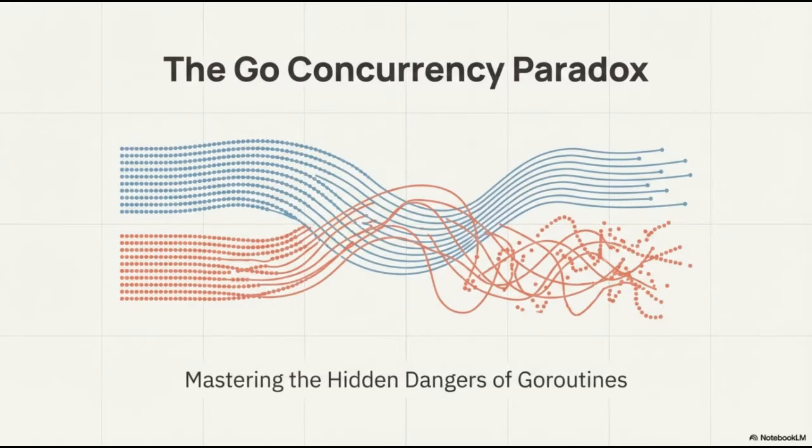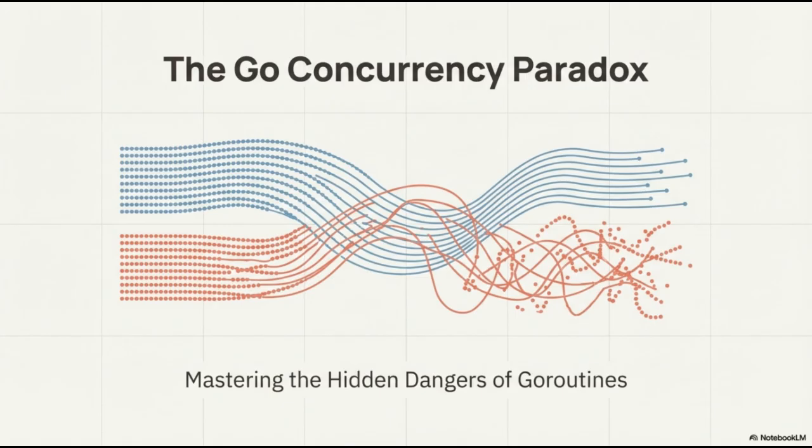Welcome, everyone. Today, we are going to explore a topic that sits at the very core of modern high-performance systems, the Go Concurrency Paradox. As developers, we are drawn to Go because of how effortlessly it handles concurrency. Go routines are lightweight, easy to spawn, and represent one of the language's greatest strengths.